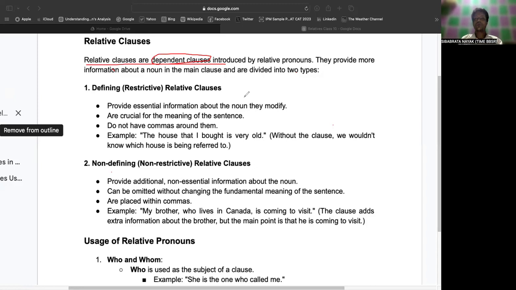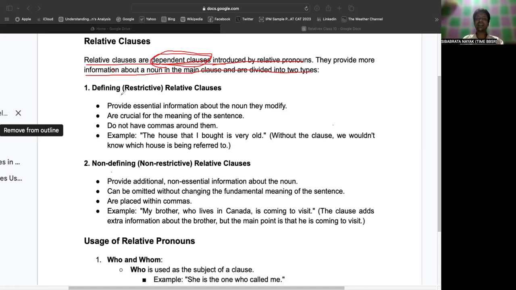Independent clauses have their own meaning and don't depend on any other clauses or phrases to have their complete meaning, whereas dependent clauses are dependent. Relative clauses are dependent clauses introduced by relative pronouns. They provide more information about a noun in the main clause and are divided into two types.